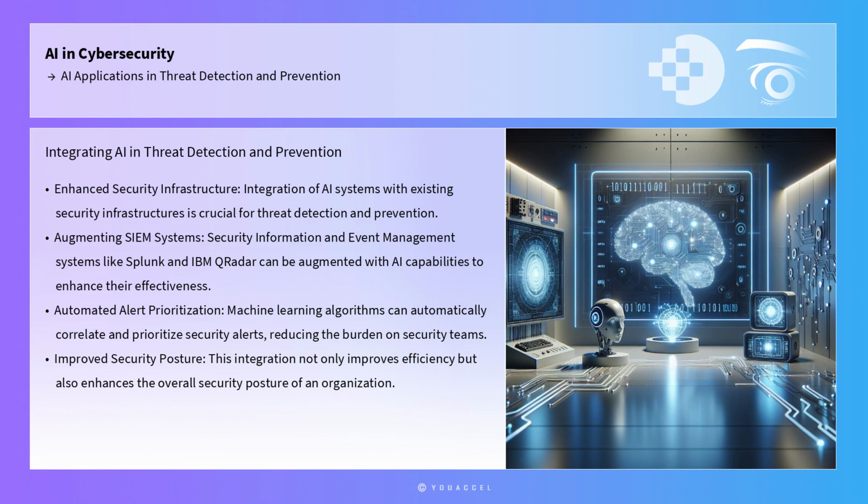A crucial aspect of implementing AI in threat detection and prevention is the integration of AI systems with existing security infrastructures. Security information and event management systems, such as Splunk and IBM QRadar, can be augmented with AI capabilities to enhance their effectiveness. By incorporating machine learning algorithms, these systems can automatically correlate and prioritize security alerts, reducing the burden on security teams and enabling them to focus on high-priority threats. This integration not only improves efficiency, but also enhances the overall security posture of an organization.